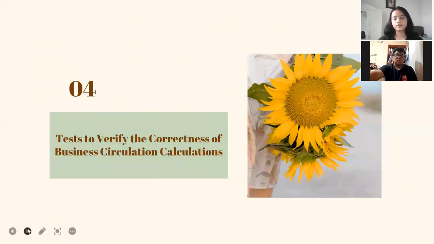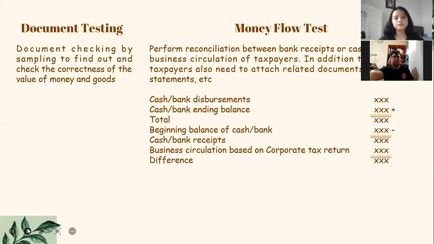And fourth, test to verify the correctness of the business circulation calculation. There are 4 tests. First, document testing. For document testing, document checking by sampling to find out and check the correctness of the value of the money and the goods. And the second, money flow test. Perform reconciliation between bank receipt or cash with the sales or business circulation of the taxpayer. In addition to reconciling, taxpayer also need to attach related documents such as bank statement and etc.